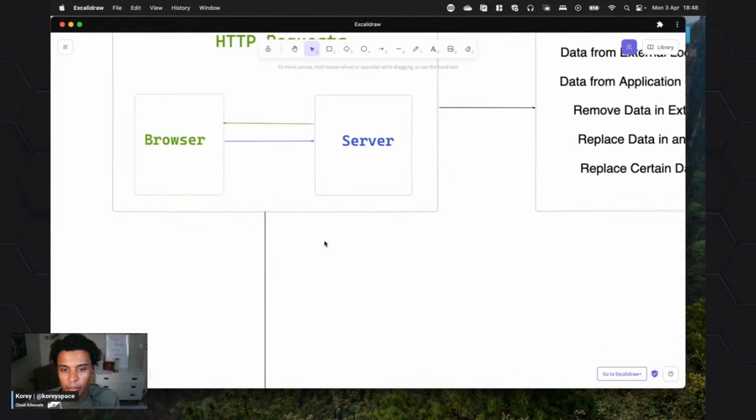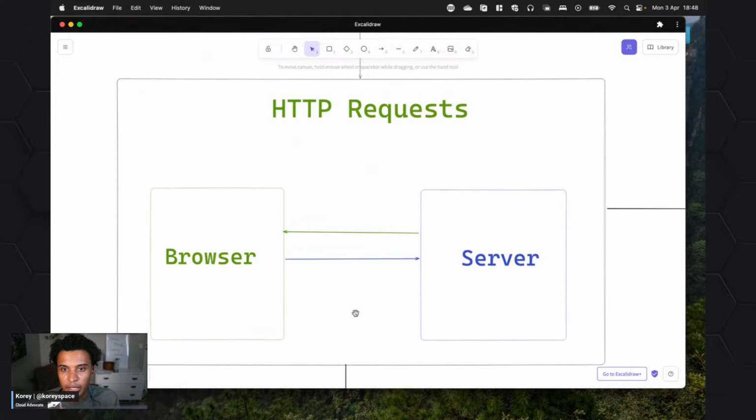Basically what we're doing, and again, this is very basic if you've already done API requests, but something maybe new for you if you have not, is we do HTTP requests. That's how we communicate from the browser, so what we're using, to a server, and the server is essentially what holds that information for us.